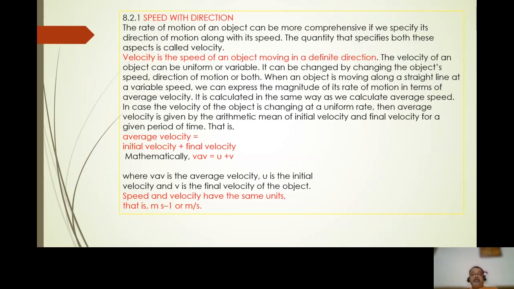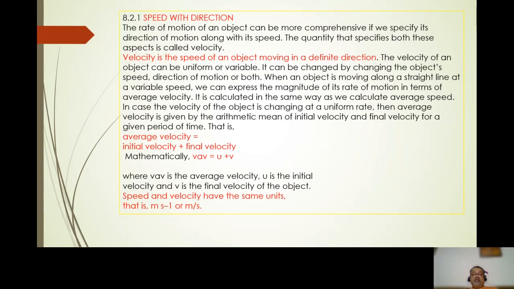The velocity of an object can be uniform or variable. It can be changed by changing the object's speed, the direction of the motion, or both. When an object is moving along a straight line at a variable speed, we can express the magnitude of its rate of change of motion in terms of average velocity. It is calculated in the same way as we calculate average speed.